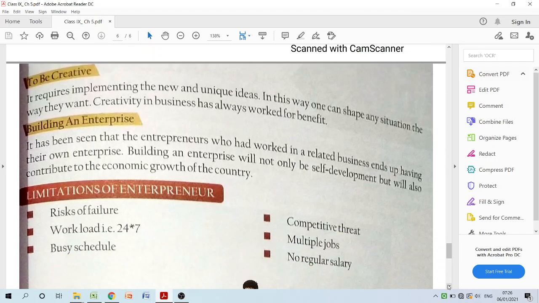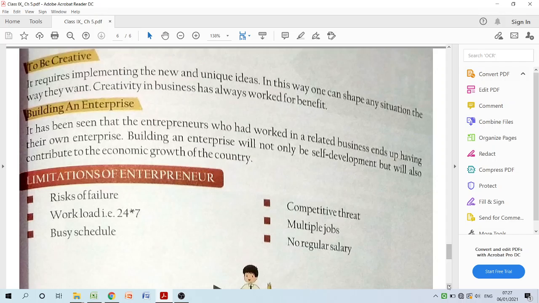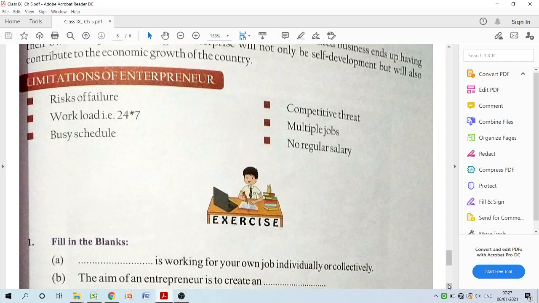Building an enterprise. Gradually, once we start a small firm, it leads to a larger firm in the form of an enterprise company. So when we start any business, any firm, any particular project as an entrepreneur, we know that if we are going to get success, we may have a limited company in future. So these are the rewards. Now the limitations of entrepreneurship, first, risk of failure.